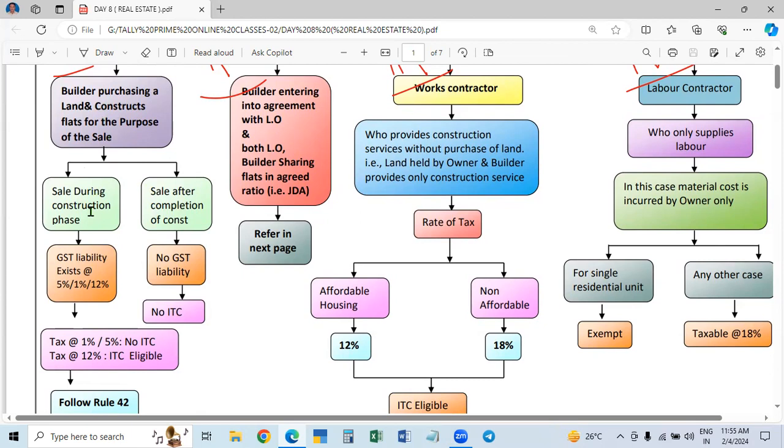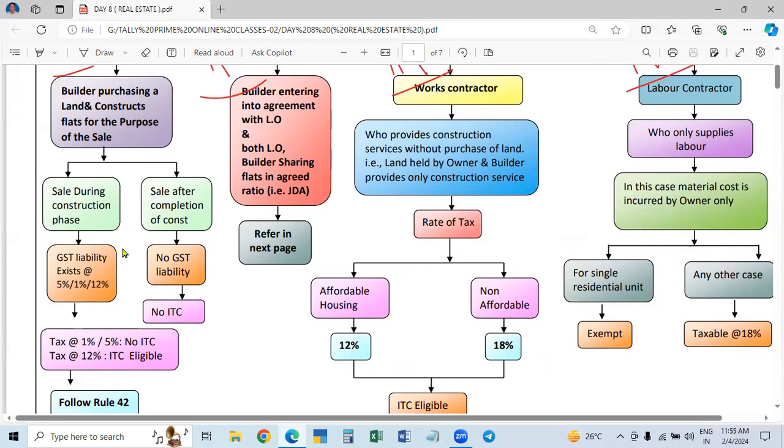So the customers will book the flats and pay some amount, called advance or booking advance or booking amount, whatever it may be. The builder will complete the construction, collect the balance amount, and hand over the building. That is, he will hand over the flat, the residential unit.